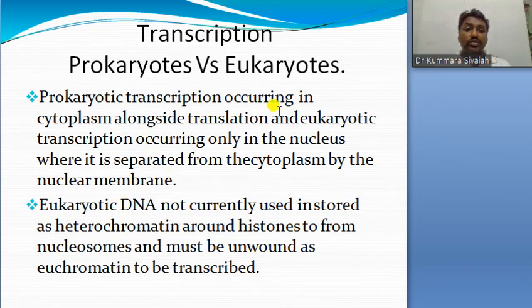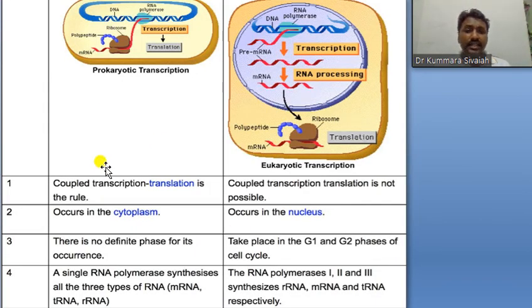So prokaryote transcription occurs in the cytoplasm. Already we discussed it. There is a difference between the prokaryotic and the eukaryotic cell. That's why transcription and translation are coupled, because both happen in the cytosol. But coupled transcription and translation is not possible in eukaryotes, because transcription is processed in the nucleus and translation happens in the cytosol.